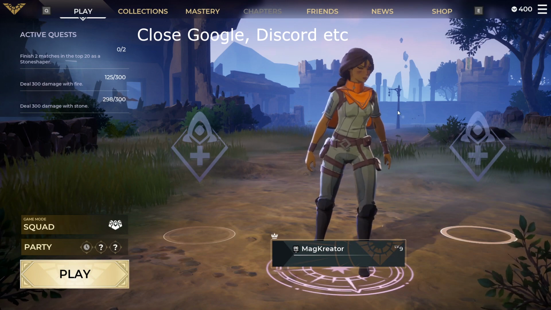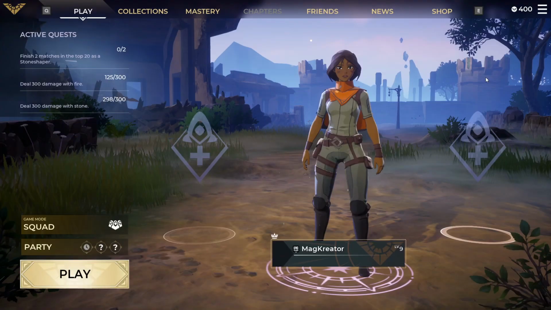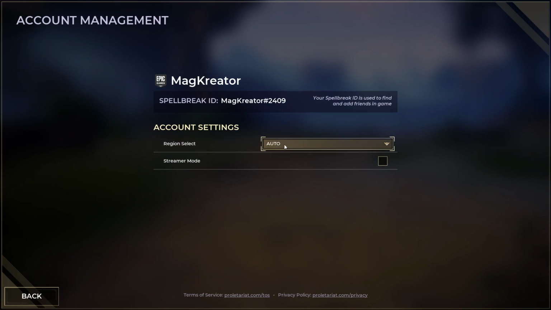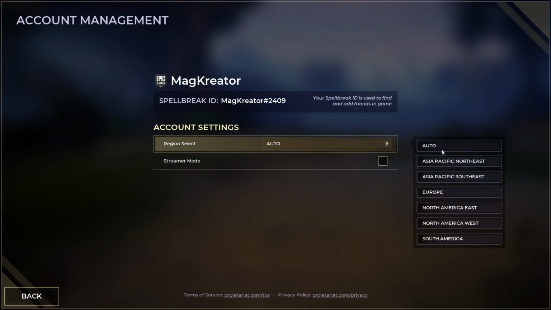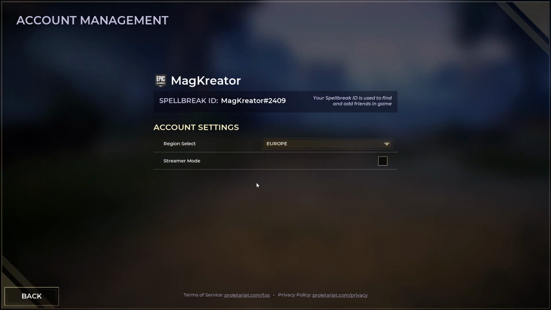And thirdly, you're going to go here to account, and as you can see, region select. That's really the most important thing. You just want to select it. So in my case, I'm going to put Europe, but you can put it wherever you want.